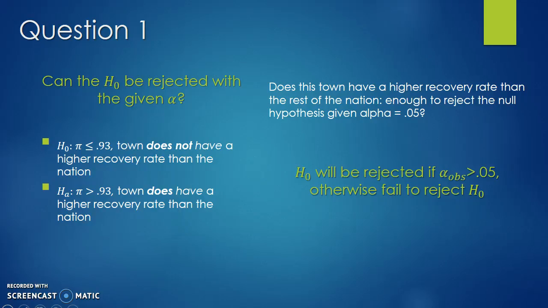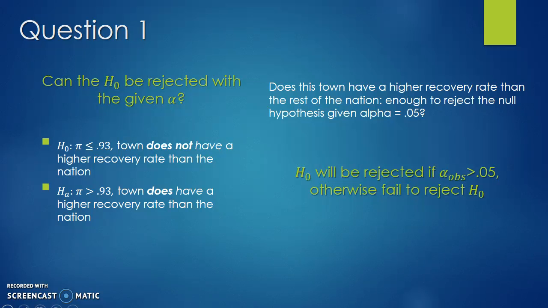Well, our first question, can the null hypothesis be rejected with the given alpha? And the null hypothesis, we have pi is less than or equal to 0.93, which if this is given, then the town does not have a higher recovery rate than the nation.